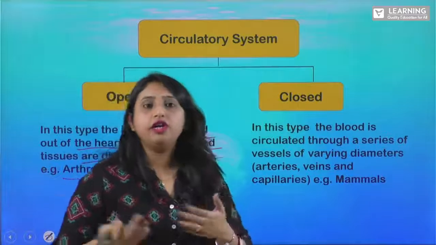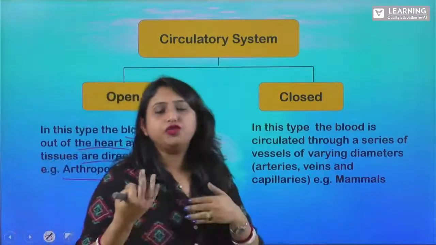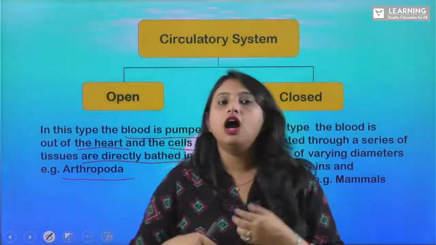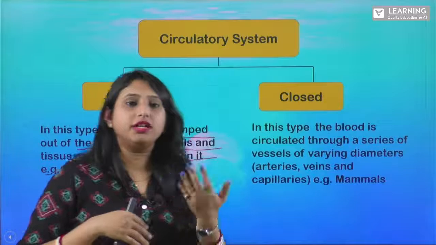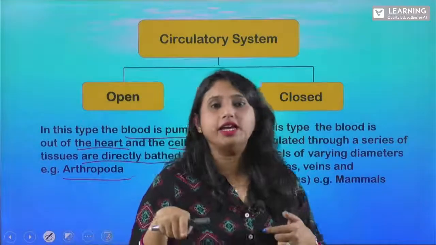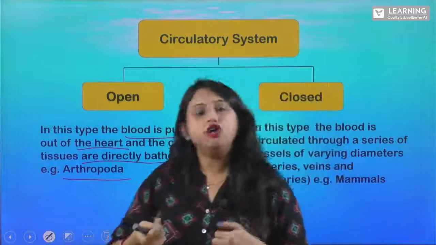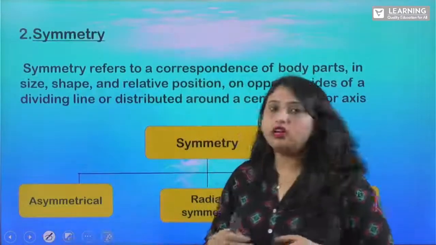So we know that a human being has a four-chambered heart, right? Through this four-chambered heart, the oxygenated and the deoxygenated blood needs to be circulated, right? So double circulation takes place in the case of mammals, in the case of human beings. Clear? So let us move to the next one, that is your symmetry.